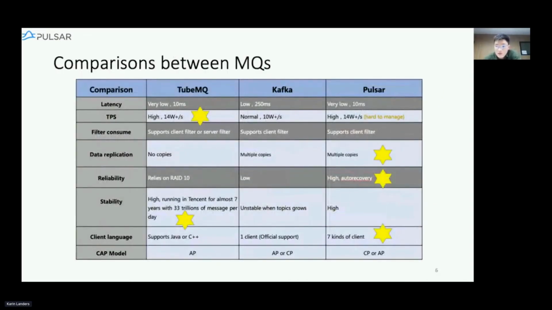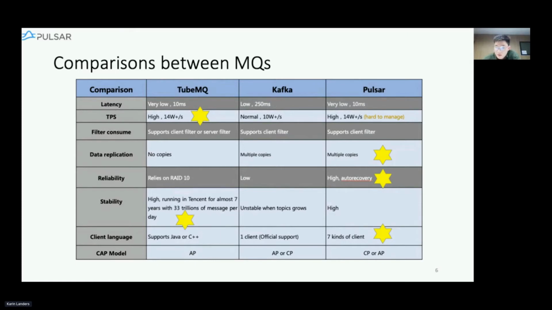Before we chose the MQ for Apache, we did some tests from different perspectives. Note that this test was performed on certain machines and cannot be applied to other cases. Here we have three kinds of MQs: TubeMQ, Kafka, and Pulsar. For latency, Kafka has a little bit more, while Pulsar and TubeMQ perform pretty much the same. It is the same for TPS.